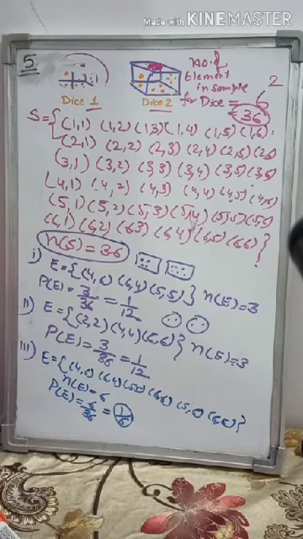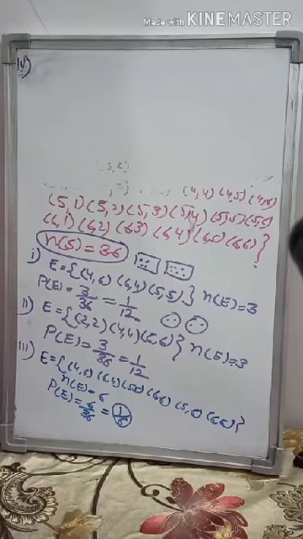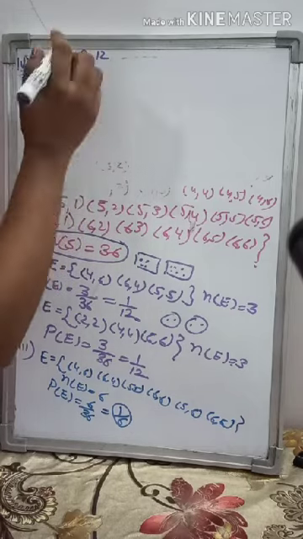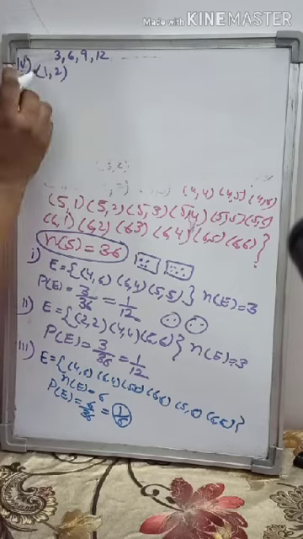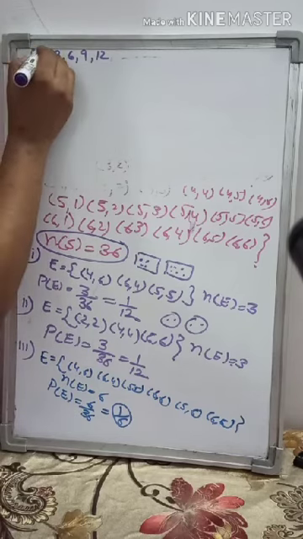Now fourth part. In the fourth part we have to find the multiple of 3 as a sum of two numbers that turn up. So let's do the question. Fourth, you have to take the multiple of 3. The sum of two numbers will turn up as in the table of 3. In the table of 3 it comes 3, 6, 9, 12 like this. So maximum it can be 12. So how can you take? First dice gets 1, other gets 2. This way we are taking the event.